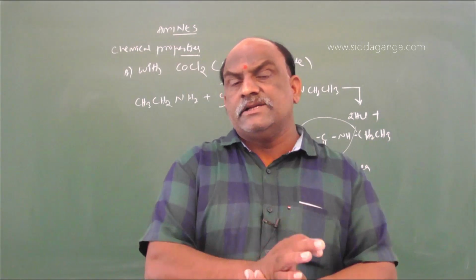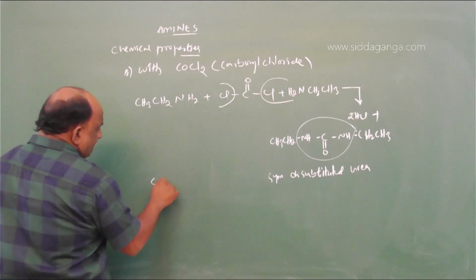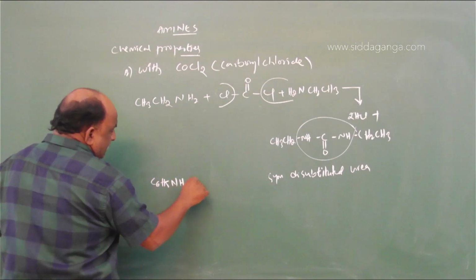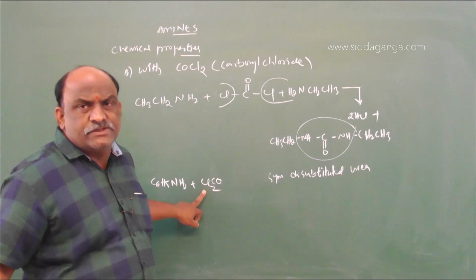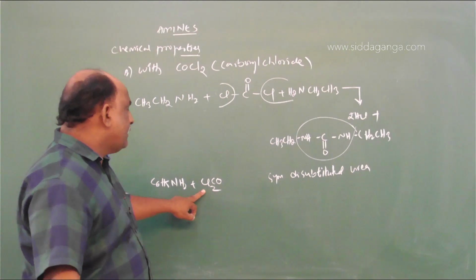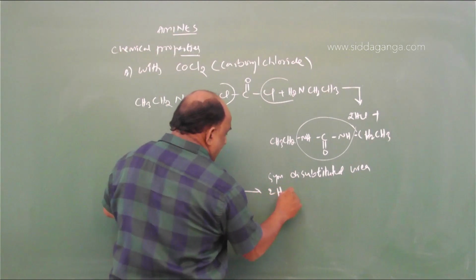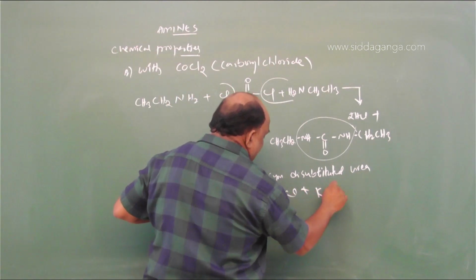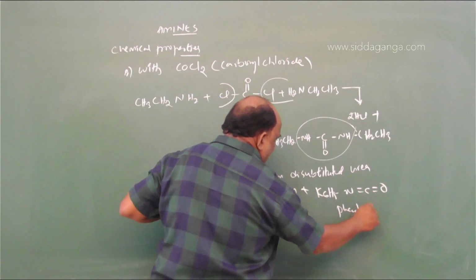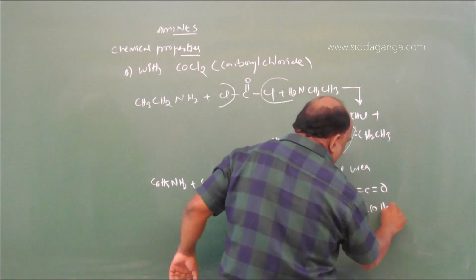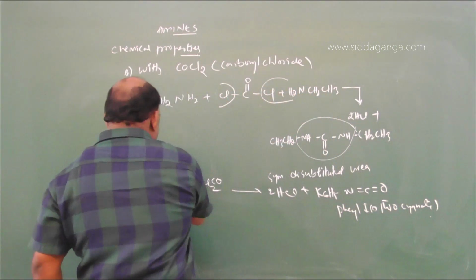Suppose the same reaction takes place with an aromatic primary amine, that is C6H5NH2 plus COCl2. COCl2 is called carbonyl chloride. Here two hydrogens combine with two chlorine atoms, giving rise to 2HCl and formation of C6H5N=C=O, a phenyl isothiocyanate. So this is the difference, my dear friends. Make a note regarding this.